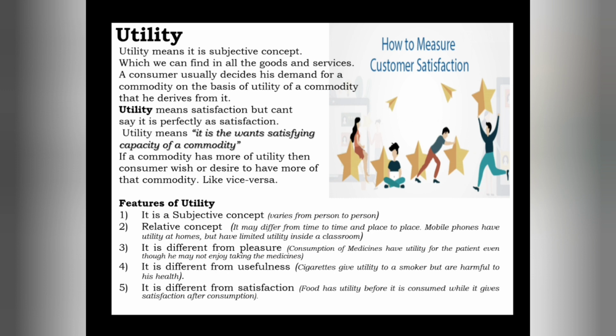See, in the smoking of cigarettes we can also find utility, but it is harmful to his health, harmful to human beings. That's why sometimes we can find utility that is useless, which means it is harmful. That's why it is said to be different from usefulness. It means we cannot always find utility as usefulness. Sometimes we can find utility which is harmful.